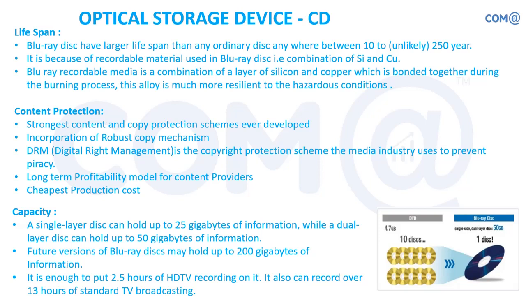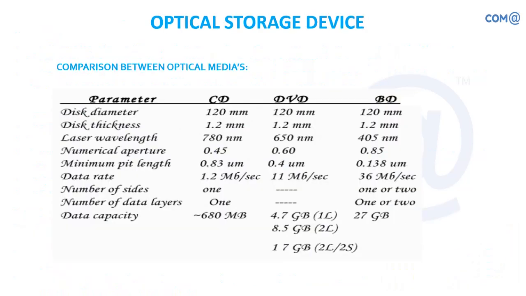For content protection, we can have digital copies so that based on the given conditions only, you will be able to write the data. Capacity is totally different than the CD or DVD. If we compare with the DVD disc where it is one-sided 4.7 GB, I can have 10 DVD discs to store the data of a single Blu-ray disc. So you think about it. It is time for getting into Blu-ray disc in all the residences or in offices, so that you can store a huge amount of data in the Blu-ray disc itself. So this is a comparison between different types of mediums.